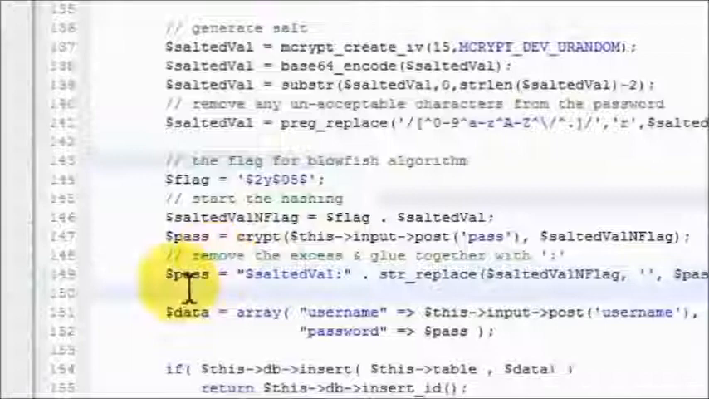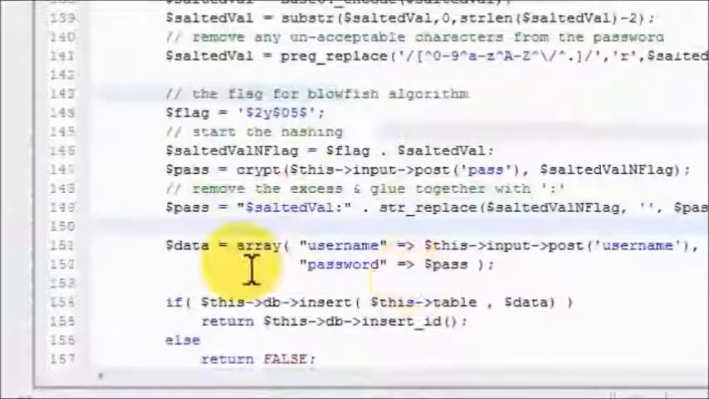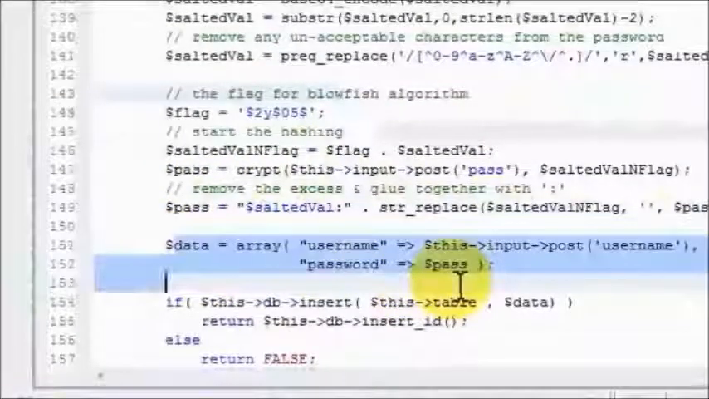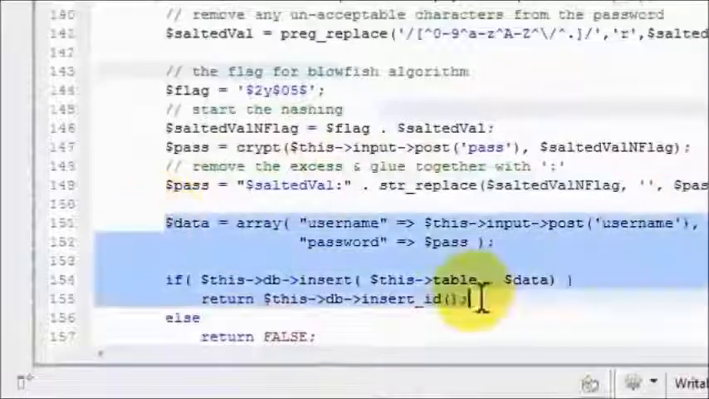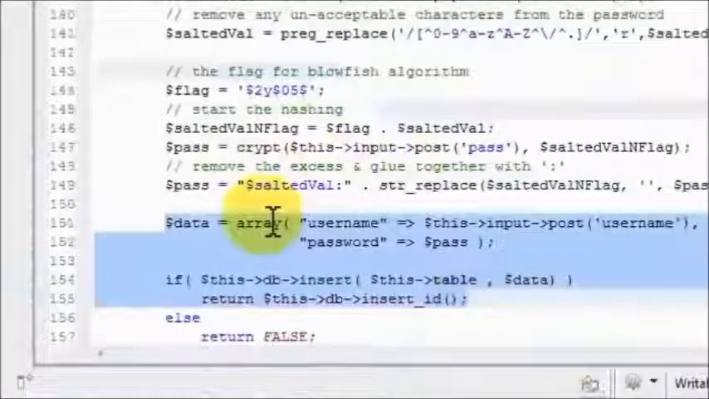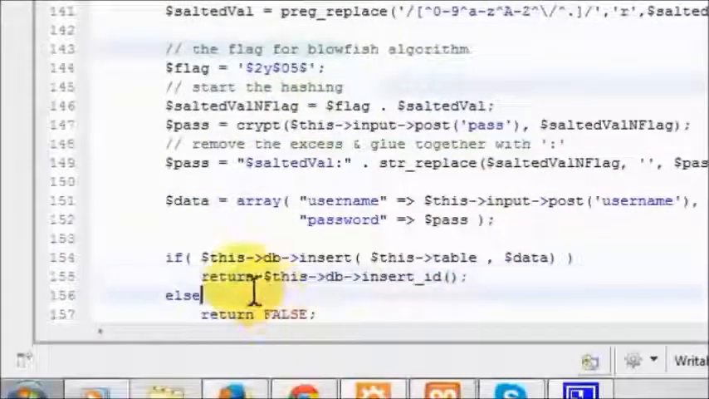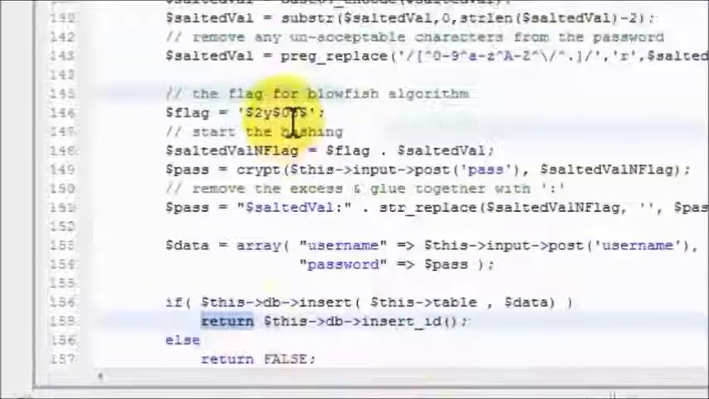Now I take this password and I save it in my database. Okay, the part from here to here, if you don't understand, it's okay. This is how in CodeIgniter you save your information into the table. Okay, so when it's done, I return the ID or whatever it is.